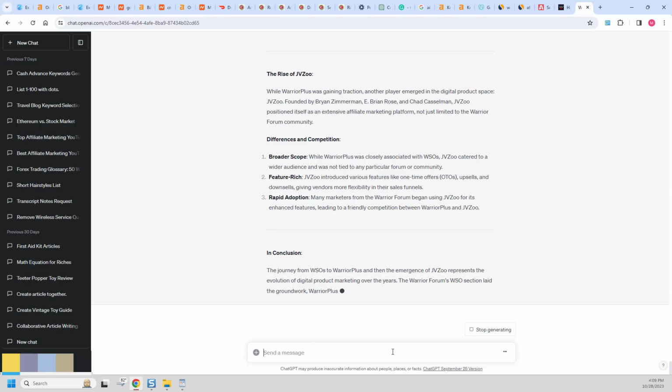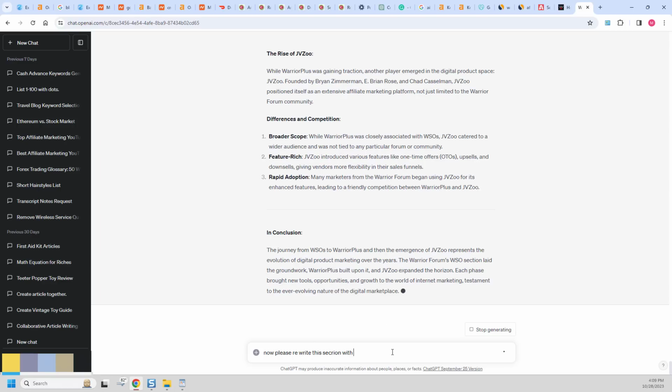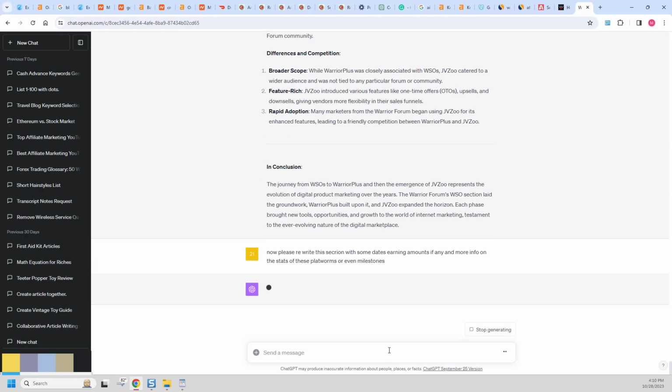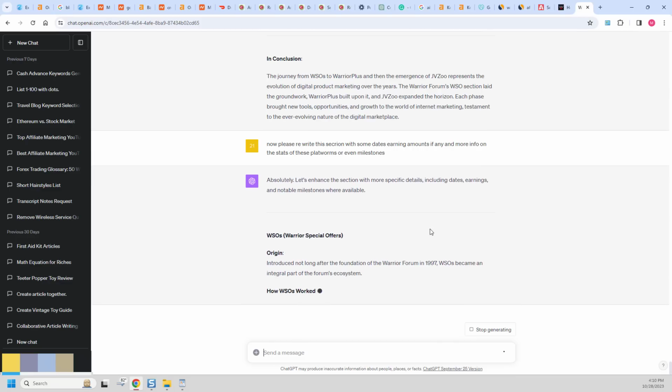And everything like that. We can even say, now please rewrite this section with some dates, earning amounts, if any, and more info on the stats of these platforms. Or even milestones, like, oh, when did they make their first millions or something like that. Okay, here we go. Now it's going to rewrite that with that information in mind. And again, we can take these and run them through the checkers and put them where we see fit to get a really good overview.